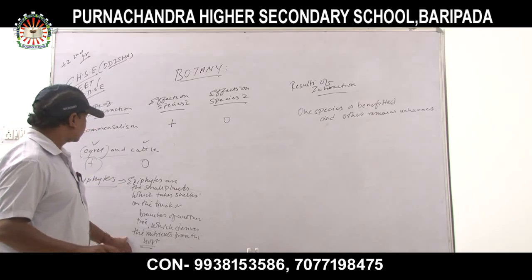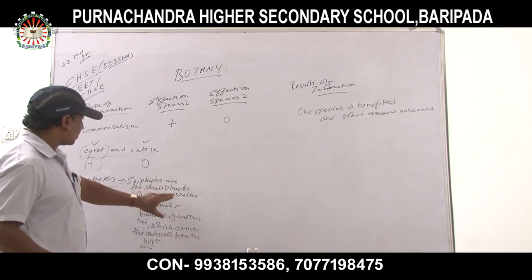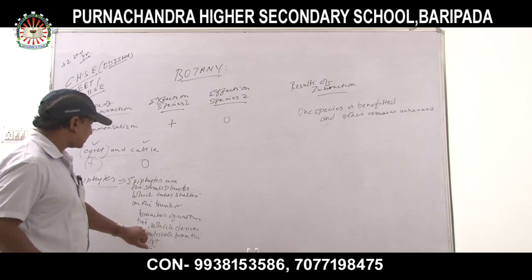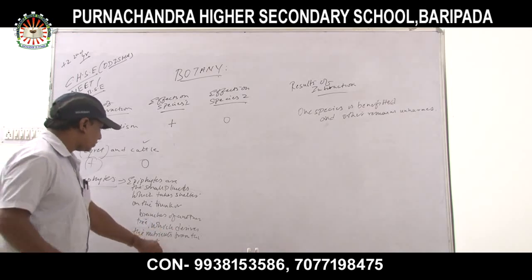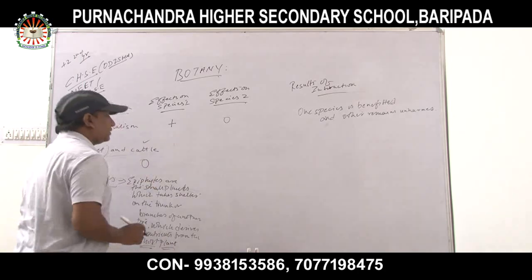Okay, it remains zero. That is what the examples of epiphytes. Epiphytes are the small plants which take shelter on the trunks or branches of another tree, which derive the nutrients from the host plant. The best examples are orchid and